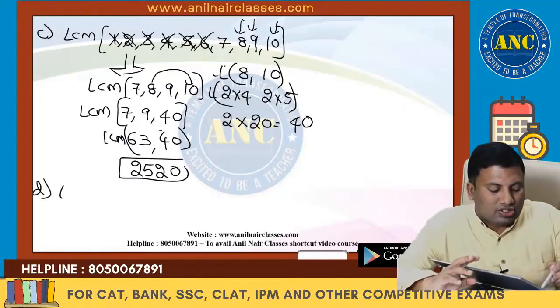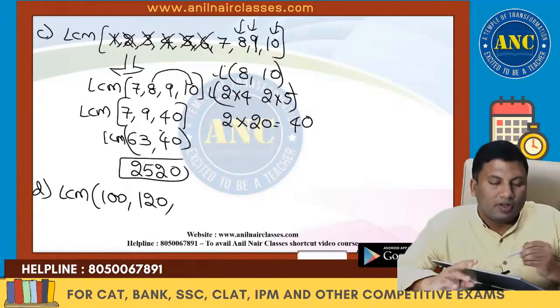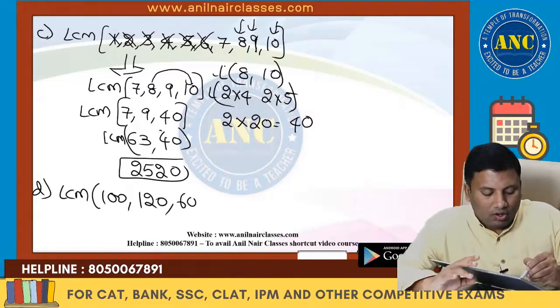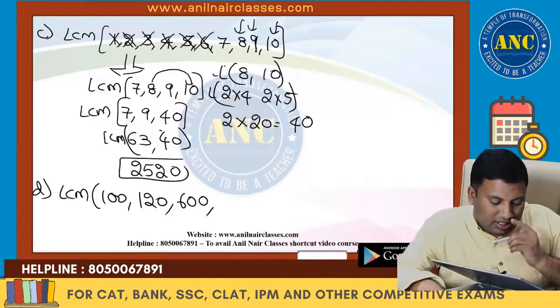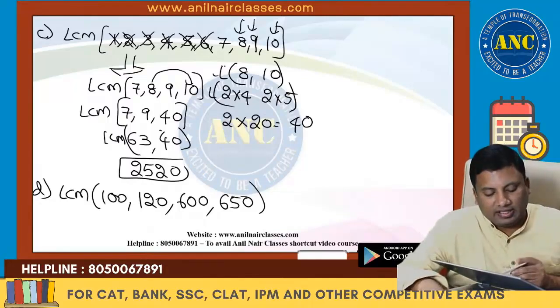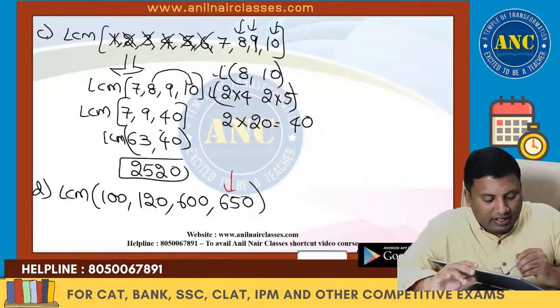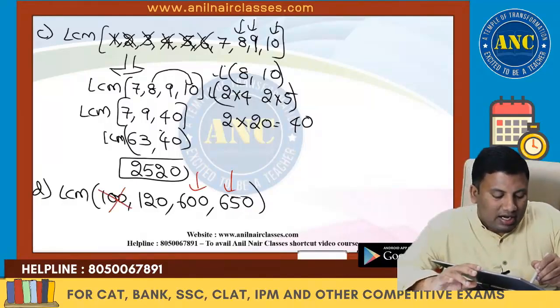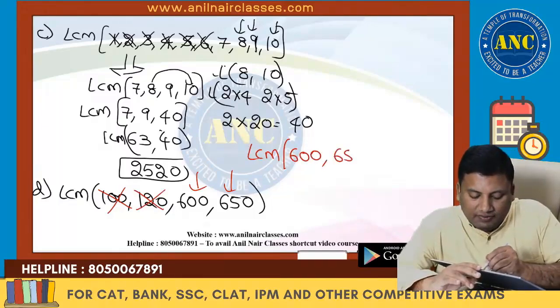It will be extremely useful, sir, whenever you are doing questions related to larger numbers. Take 100, 120, 600, 650. Take the largest number, 650. 100 no. 600, 100 6s are 600. So these are nothing but LCM of 600 comma 650.